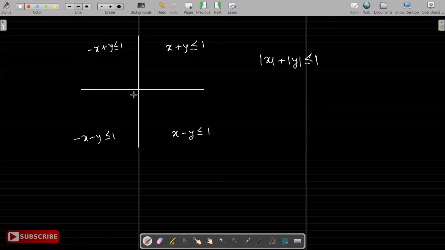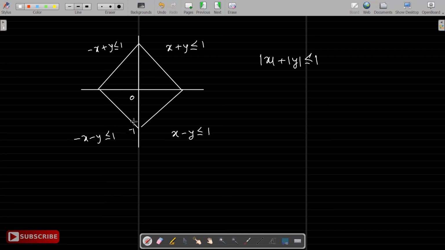Fine. Now, if I first draw x plus y equal to 1, that's a line passing through (1, 0) and (0, 1), right? Here it will turn out to be a line passing through (-1, 0) and (0, 1). Here it will be passing through (-1, 0) and (0, -1). And here it will be passing through these 2 points.